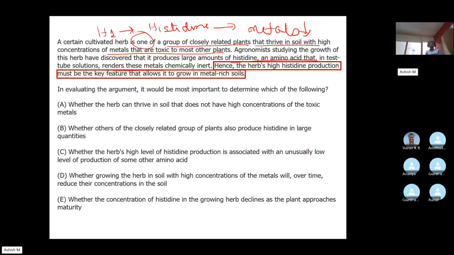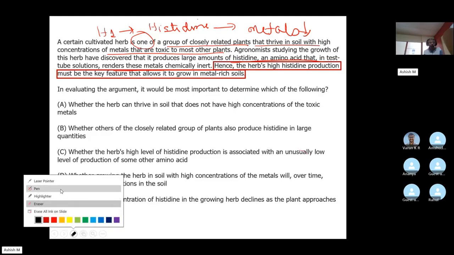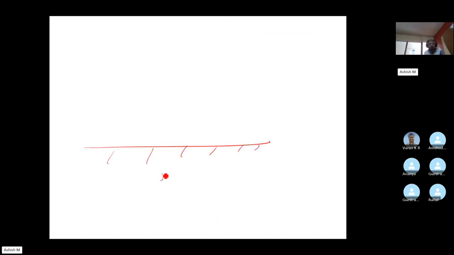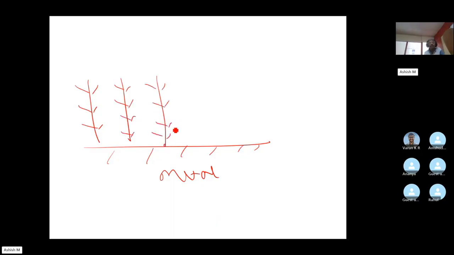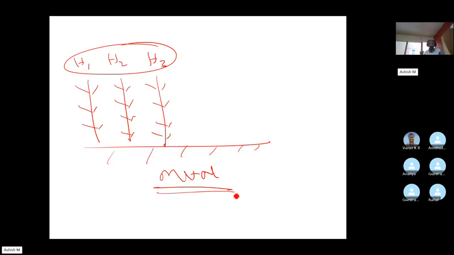Yes, friends, interesting one. All right, I'll actually draw that diagram again. I think that will help. So notice what we discussed was that this was metal laden soil, and this is that closely related group of plants that thrive in this metal laden soil. This is, let's say, herb 1, this is herb 2, this is herb 3, right? All of these do very well in the metal laden soil, right?